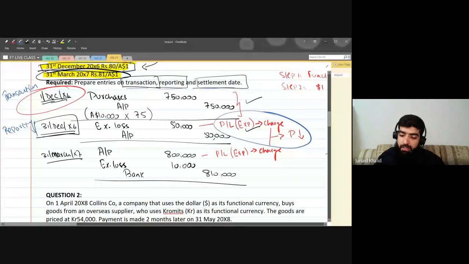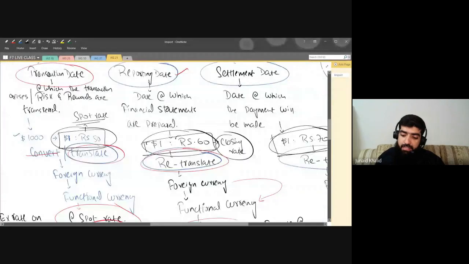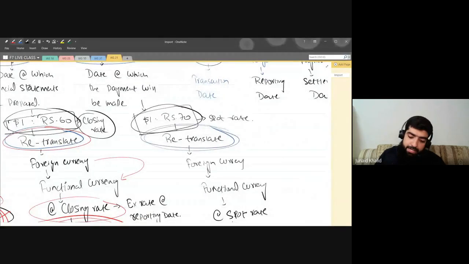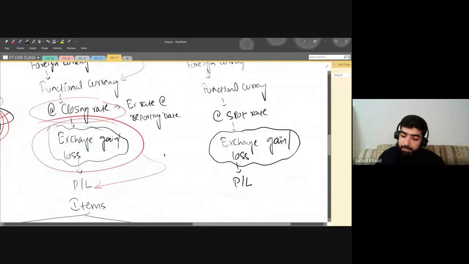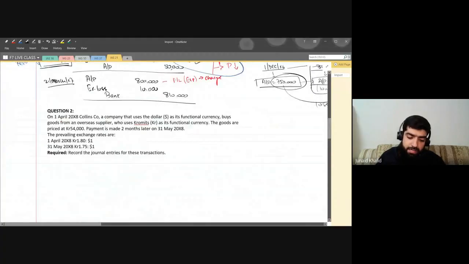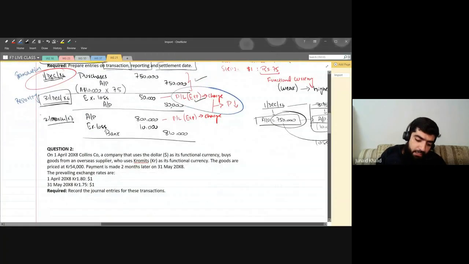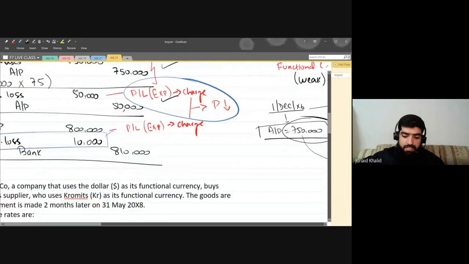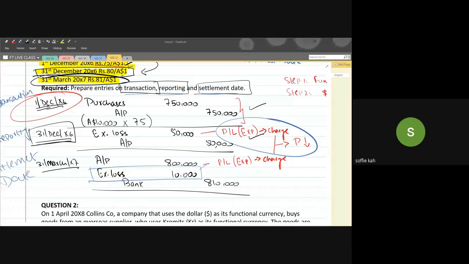Now let's move on to the last date, that is the settlement date. What are we going to do? We are again going to retranslate it, and once we retranslate it, there will again be an exchange gain or loss. Do we have exchange gain or loss on that particular entry? Yes. On this settlement date we again have an exchange loss, and this exchange loss will be transferred to P&L. Are you guys clear with this one? Quite clear. Yes, it's clear.